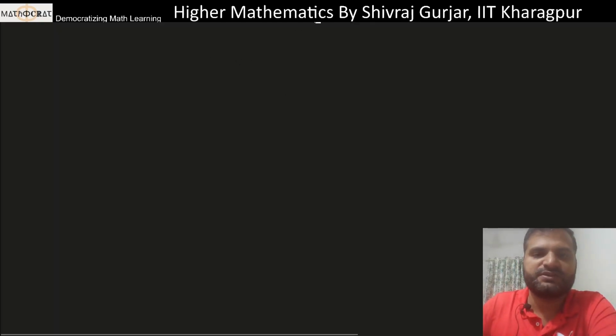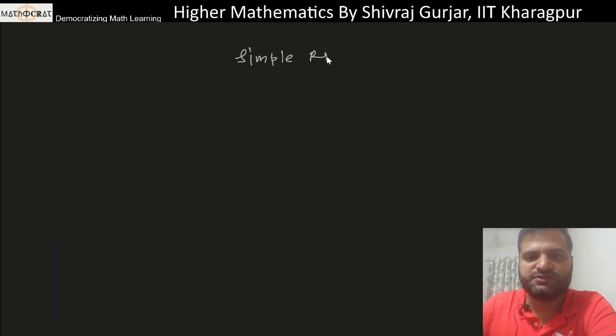simple ring. ठीक है, simple ring. ये एक concept है.